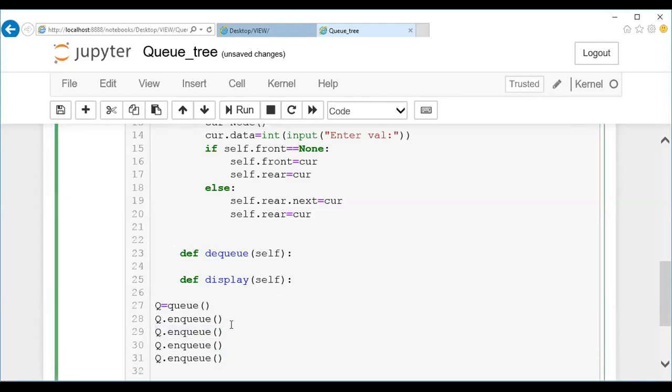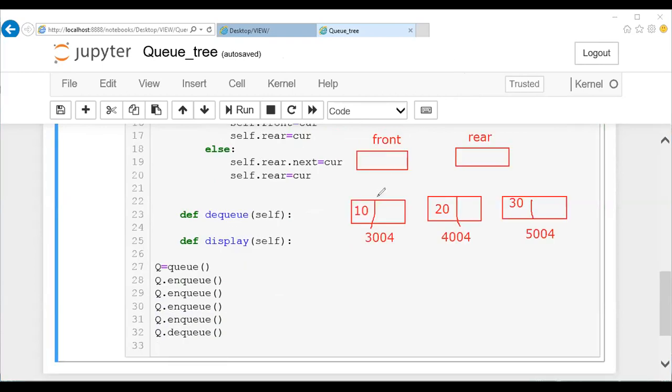Okay. Now followed by DQ. Go ahead with your DQ operation. Here we can't do it at any position. Only at the beginning it's possible. So if I want to remove the beginning, I'll just remove this node. Assume this particular node has an address like 3004, isn't it? I'll remove this particular node and I'm going to change the address of the next element. The next element's address is going to be changed.